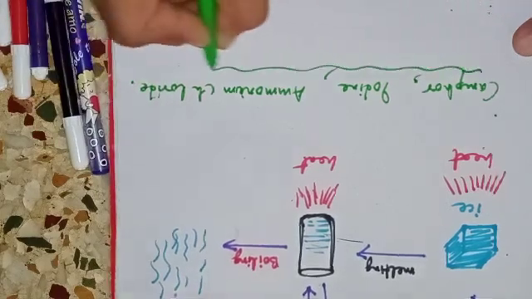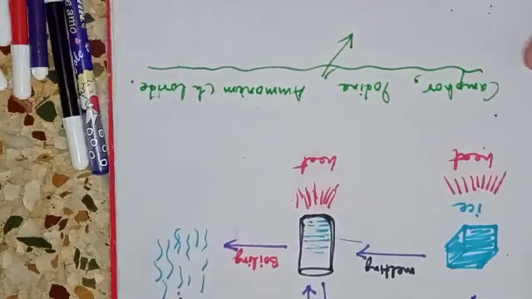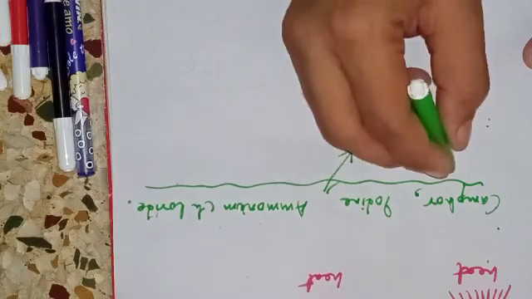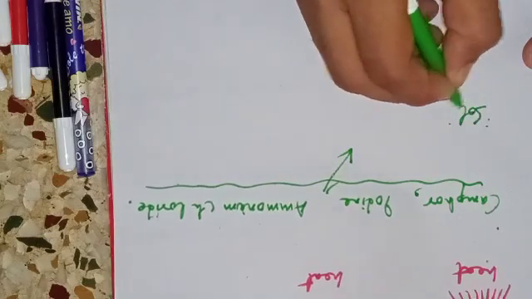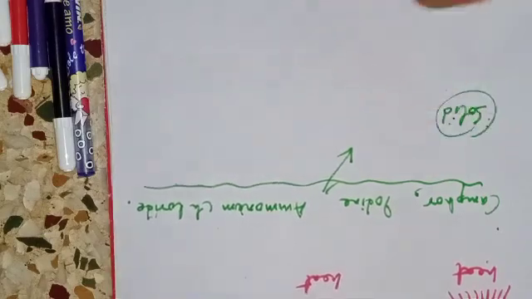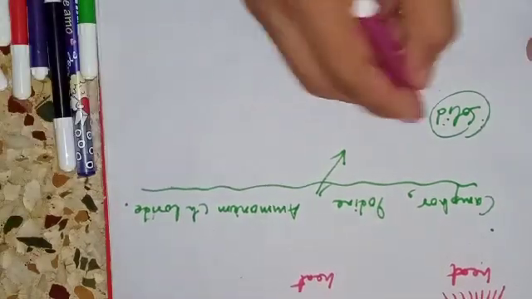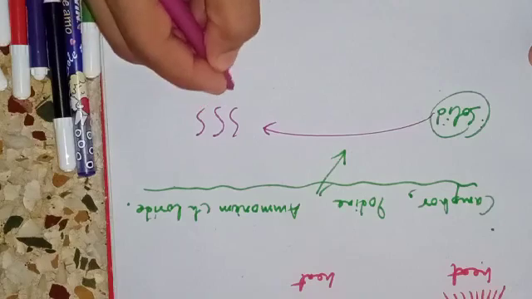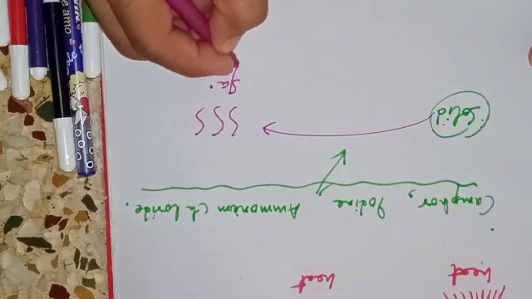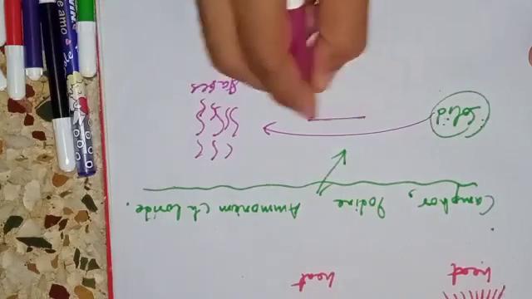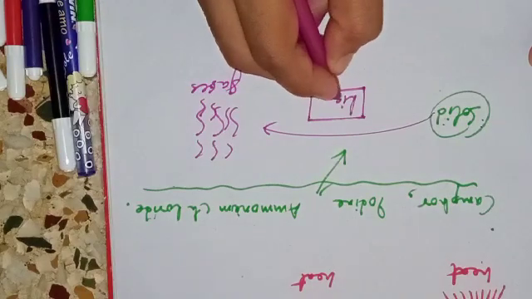So these are the substances which undergo a change, and that is quite interesting and amazing. From their solid state, they directly become gases, without undergoing the liquid state.